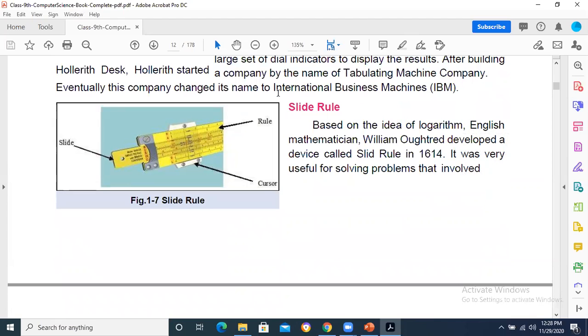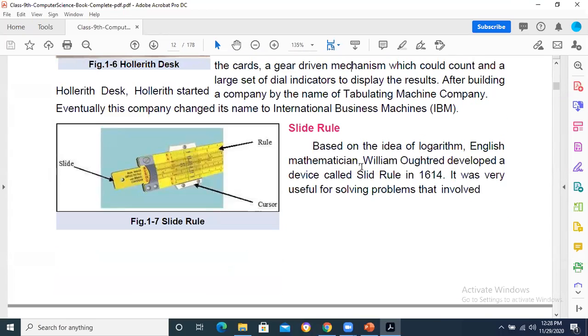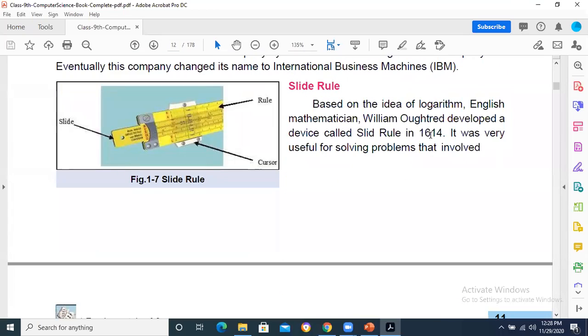Afterwards it was also called IBM Business Machine. Okay, it was changed to the IBM Business Machine as well. Slide rule. Slide rule was developed by William Oughtred. Now these devices can be asked in terms of the scientist as well. That slide rule was developed by whom? So you need to identify the scientist name.